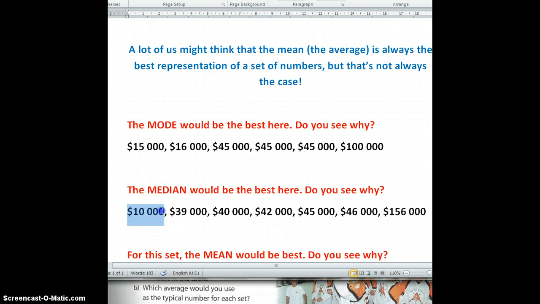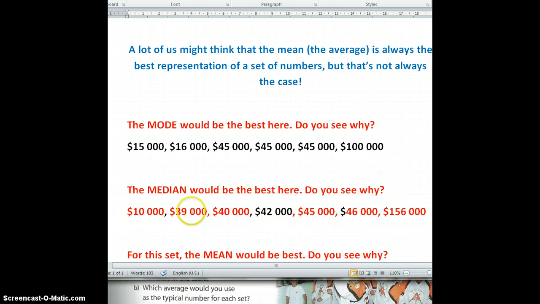So I'll take one off at the end. Where's my scratch out button? I don't see it. I will just turn it red. Okay, I'll take this one off. I'll take the second one off of each end. There we go. I'll take the third one off of each end. There we go. And so the median of this set of salaries would be $42,000.